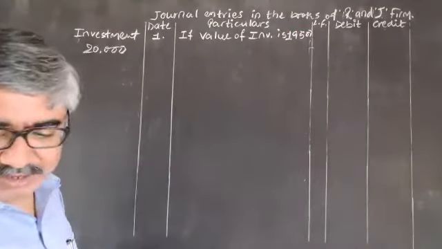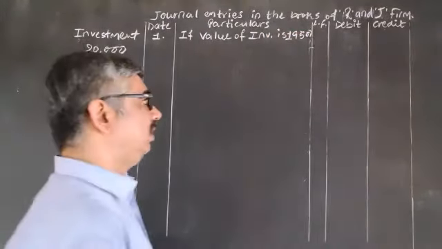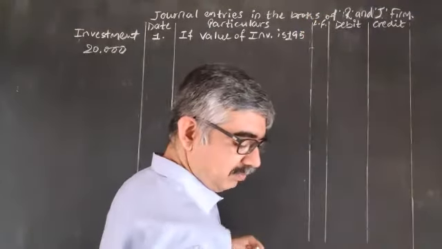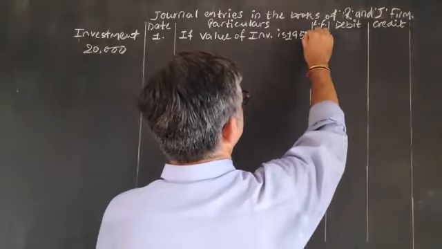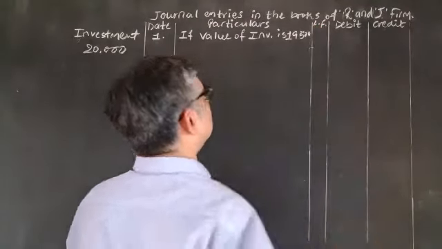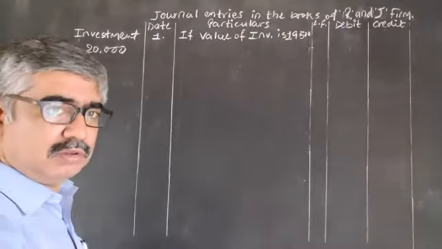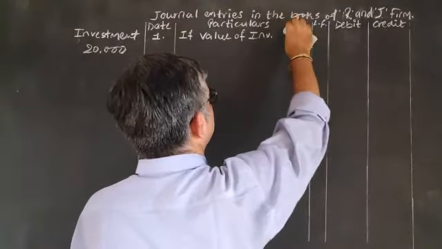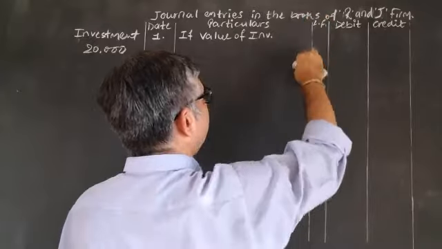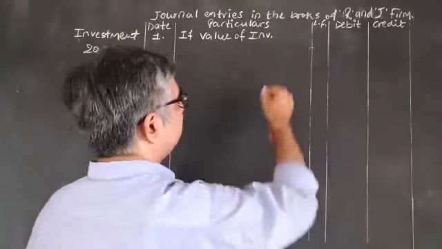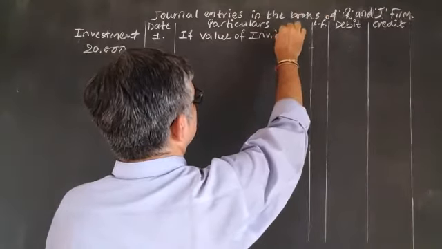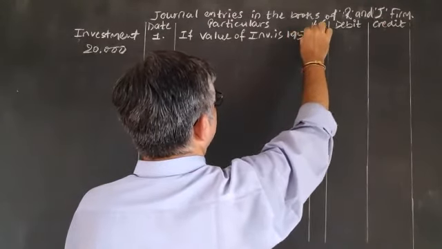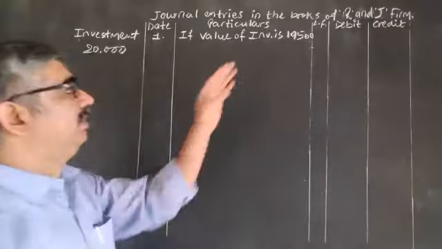If the value of investment is 19,500. Let me write it in a better way so you don't get confused. Is that clear? Still not? Okay, for the last time. Actually, it's there in your book also. But sometimes, if you prefer to write from the board only, then you can go like this.